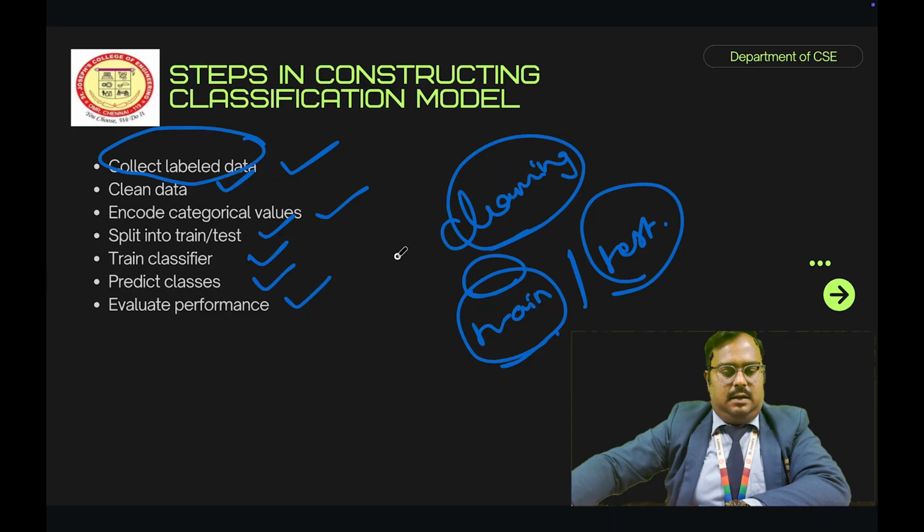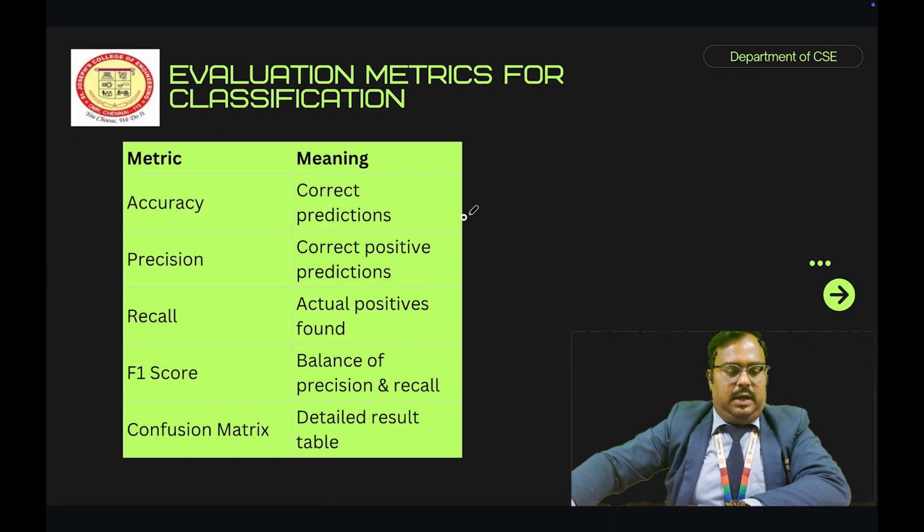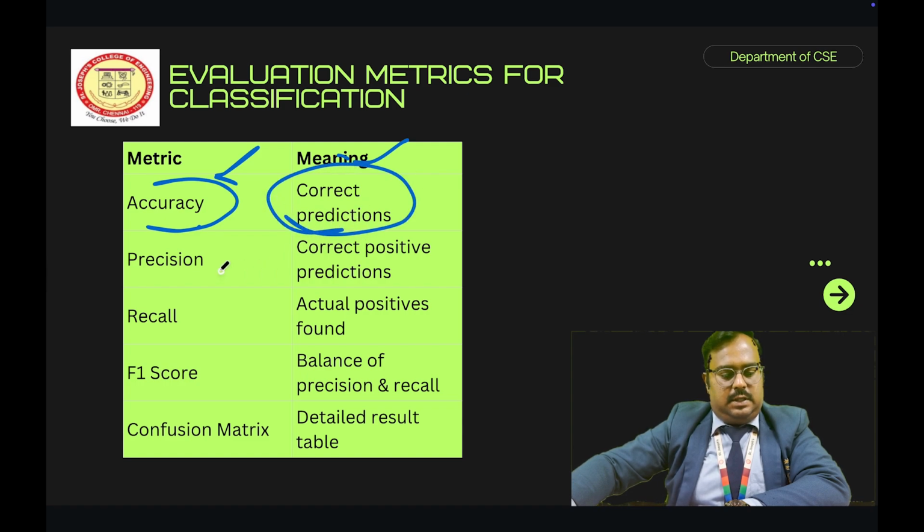So in this slide, we have the metric and its meaning, right? Accuracy is one of the metrics. What is the meaning of accuracy? That is the correct prediction. The next one is precision. Precision is one of the metrics, and its meaning is correct positive prediction. Suppose you get a negative prediction or negative value, we don't take it, right?